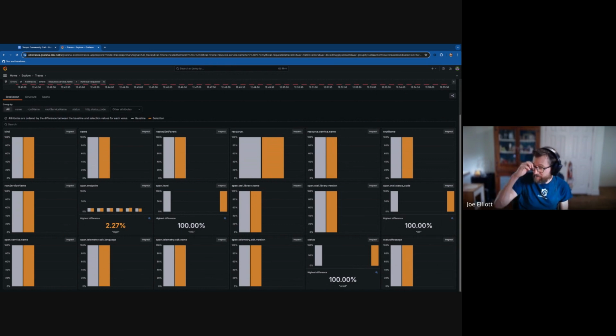Similar to a Datadog experience. Oh, cool. I've not really messed with Datadog's tracing product. I don't really know what they do over there.